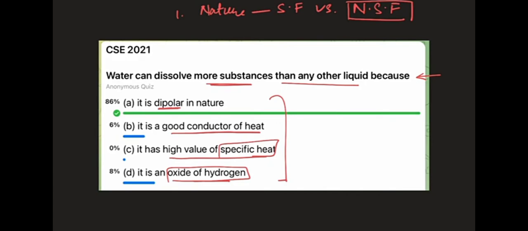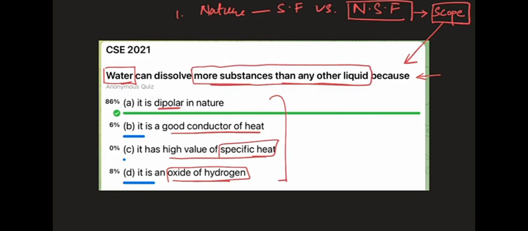Once you decide whether a question is standard or non-standard, and if it is non-standard, then you decide the scope of the question. What is the scope of the question? The scope is given in the question statement. So this question statement is talking about water, right? Water can dissolve more substances than any other liquid. This is pretty wide. Any other liquid, every other liquid is included in the scope. And it says water can dissolve more substances. So maximum number of substances. Water is the liquid that dissolves the maximum number of substances.